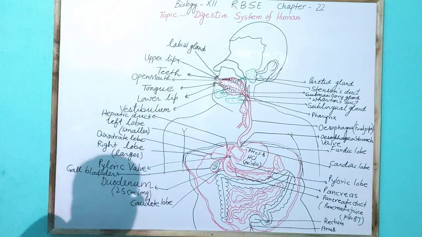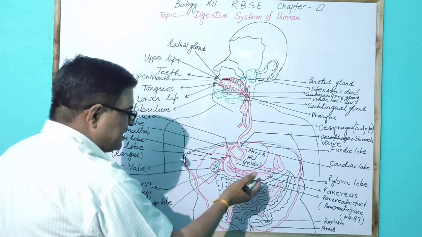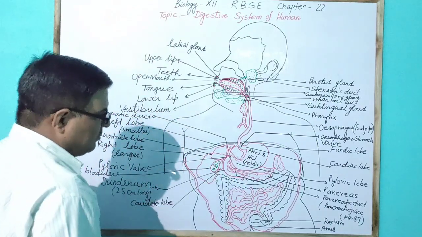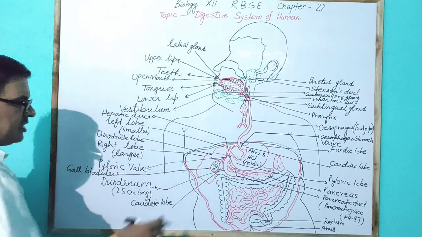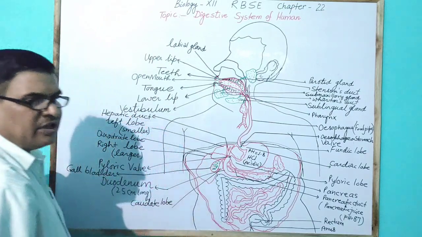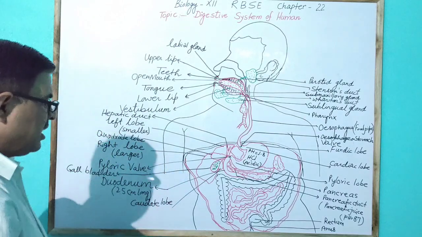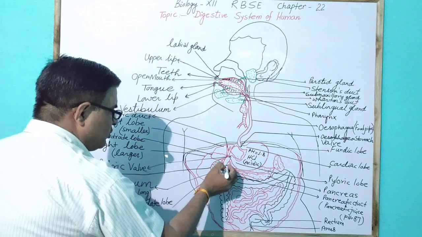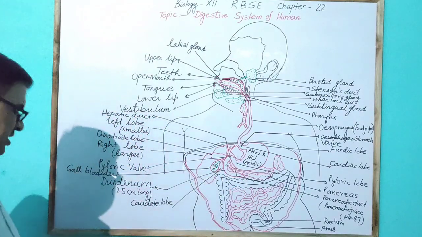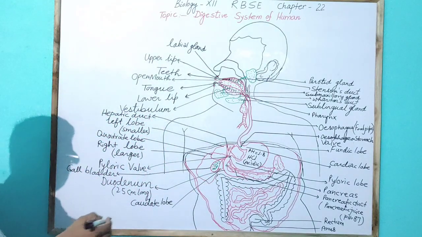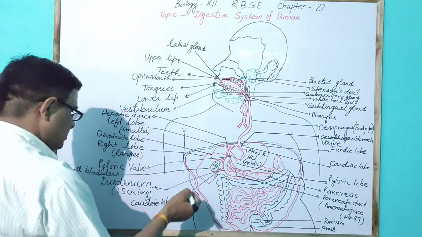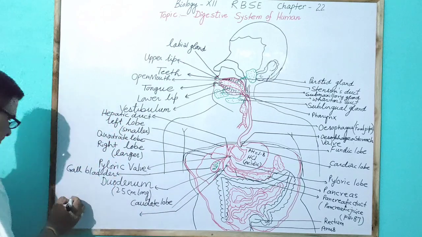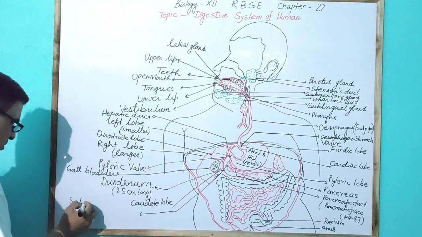When the bile juice and pancreatic juice meet, there is a duct called the hepatopancreatic duct, and this opens by a pore in the duodenum. Such a pore is called the sphincter of Oddi.